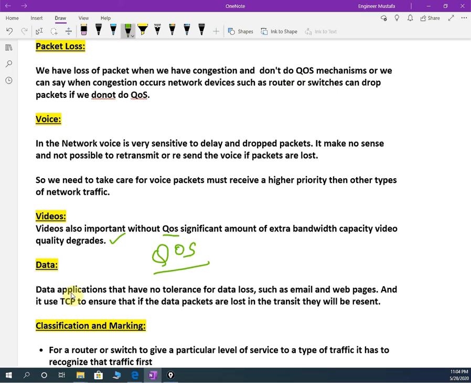Okay, and data: here data applications that have no tolerance for data loss, such as email or web pages, if we are opening them, they use TCP. TCP is a protocol we are going to cover in the next video or maybe after that. TCP, transmission control protocol, UDP, user datagram protocol. So TCP is going to take the acknowledgement. If we lose a packet, TCP is going to send again. So no worries for data, we can put a little less priority. Even if we lose a packet for data, the TCP protocol is going to check and retransmit. Okay, so this is some basics about that.